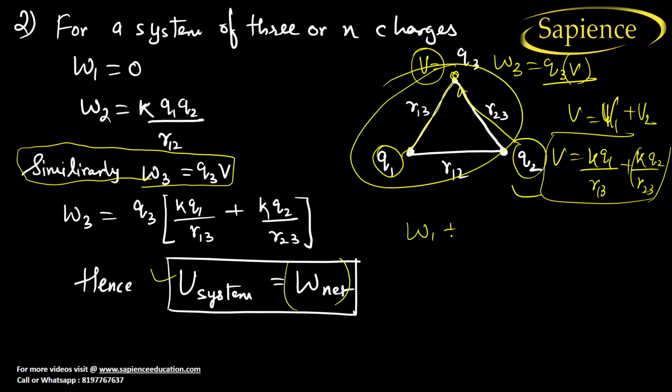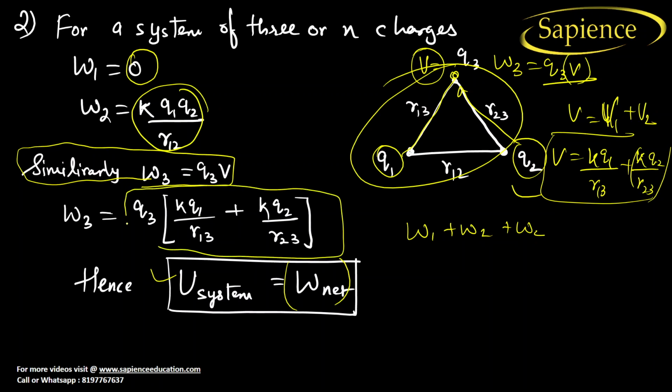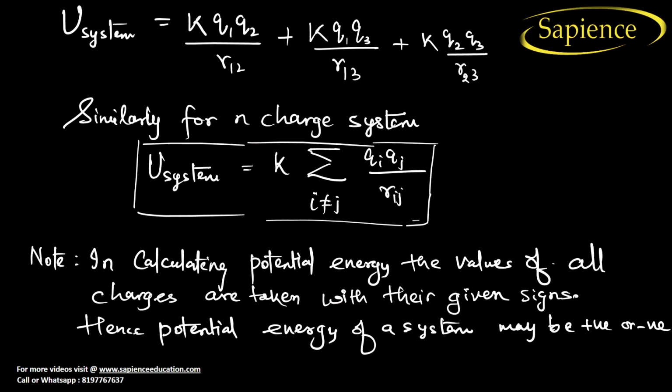So W net is equal to W1 plus W2 plus W3. What is the value of W1? It is 0. What is the value of W2? K Q1 Q2 by R12. And what is the value of W3? K Q1 Q3 by R13 plus K Q2 Q3 by R23. So let us add. If we add, we get 0 plus K Q1 Q2 by R12 plus K Q1 Q3 by R13 plus K Q2 Q3 by R23, right?